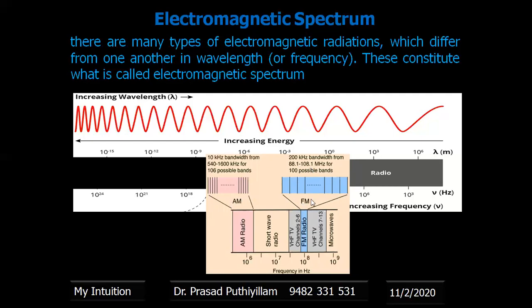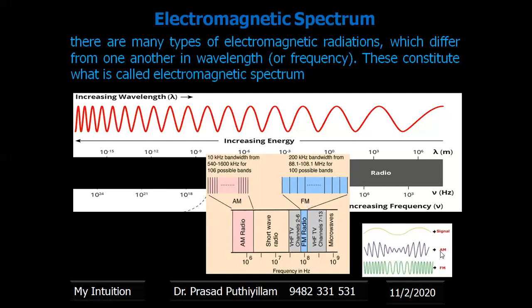So what is the difference between AM and FM? That is schematically represented here. AM can be represented like this, FM is represented like this. That is how the signals are passed, whether it is amplitude modulated or frequency modulated. FM, that is frequency modulation. AM, that is amplitude modulation.